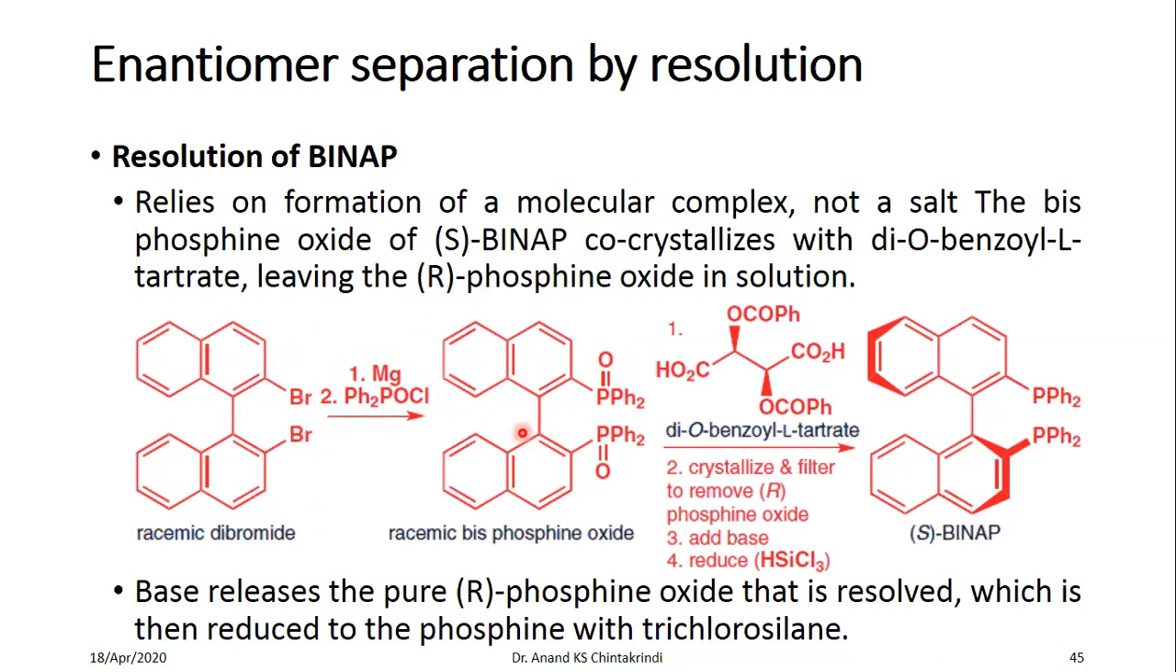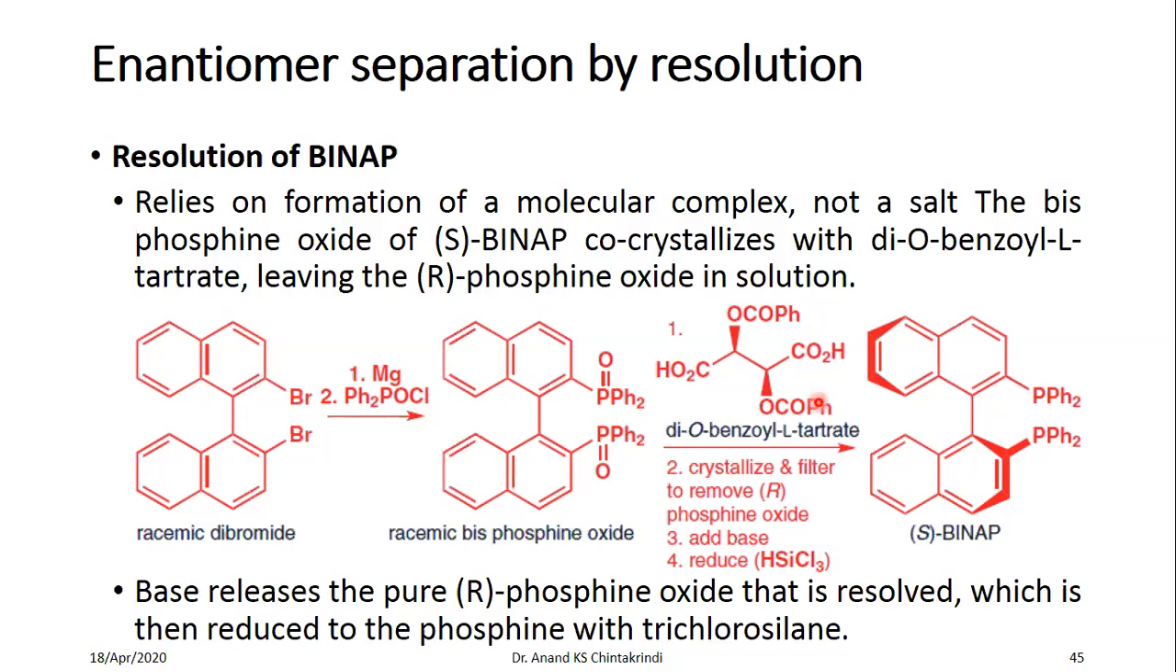This is another method wherein you are not forming a salt, neither forming a derivative, you are forming a co-crystal. Now, in this racemic mixture, the S BINAP phosphine oxide co-crystallizes with this dibenzoyl L-tartrate. This is again the resolving agent. So the S isomer of the BINAP oxide forms co-crystals with this.